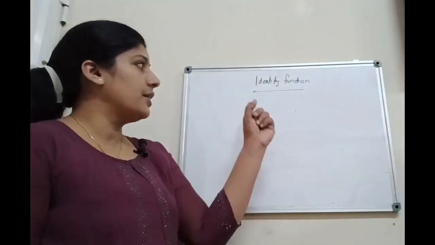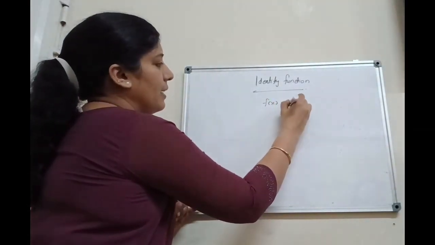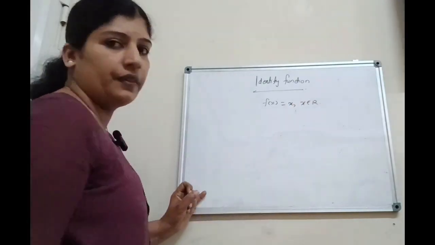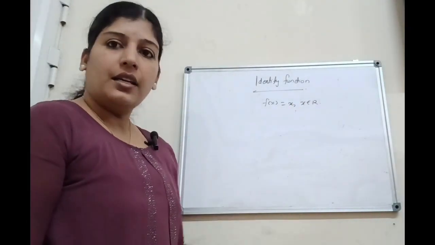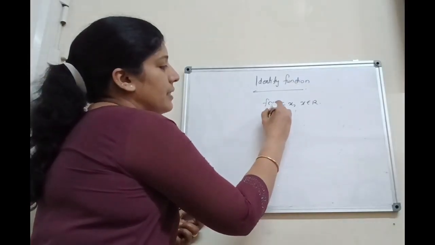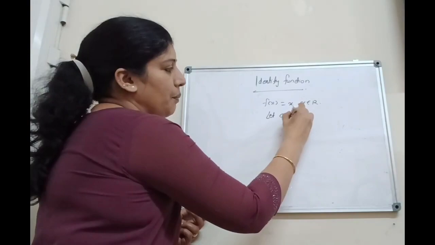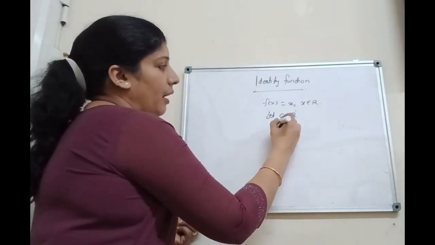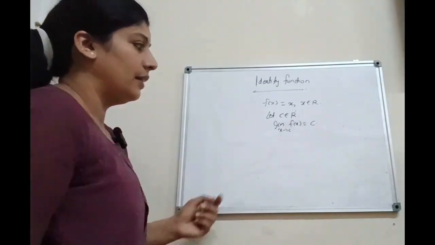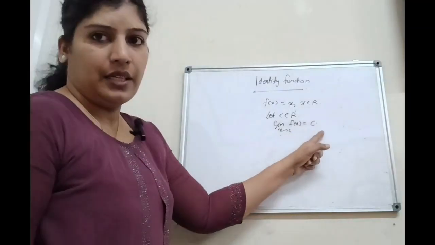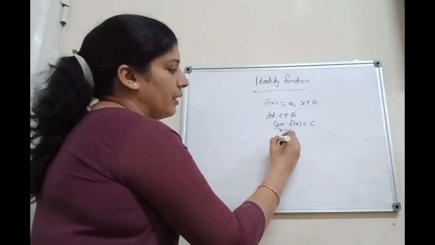Next, consider the identity function. That is, the function defined by f of x equal to x, where x belongs to the set of real numbers. Here the domain and range are the same. Let c be any point in the domain of f, that is, let c belong to R. Then limit x tends to c, f of x equals c.